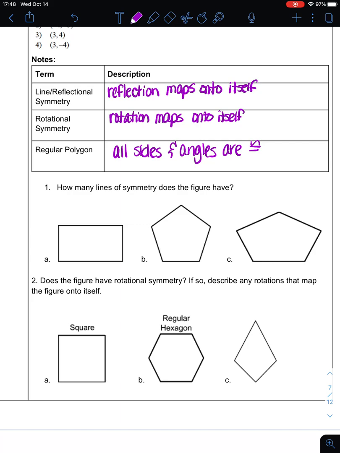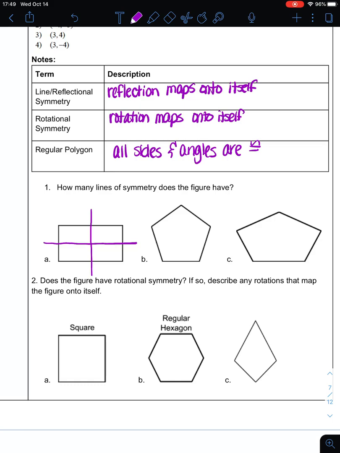So let's look first at line symmetry or reflectional symmetry. How many lines of symmetry does each figure have? So you can imagine folding this rectangle. It's like a piece of paper. We can fold a piece of paper in half like a hamburger fold, or we can fold it in half like a hot dog fold. But we cannot fold it in half along the diagonal. If you try to fold a piece of paper in half across the diagonal, it doesn't map onto itself. It doesn't match. So those are the two. It has two lines of symmetry for a rectangle.